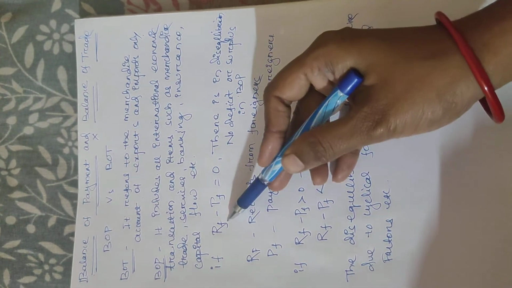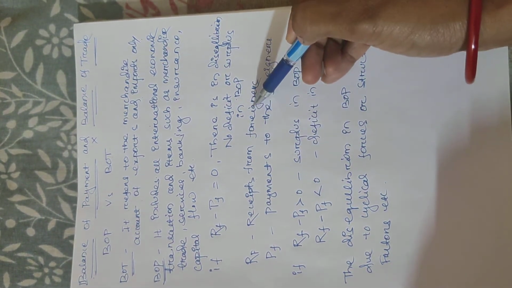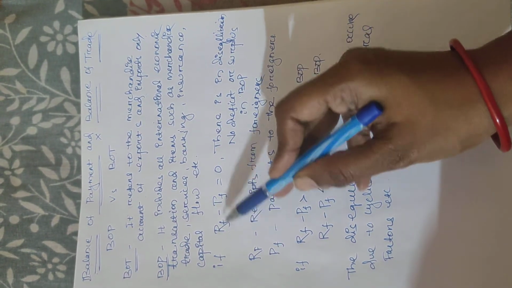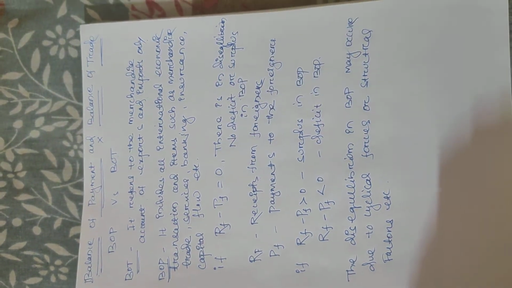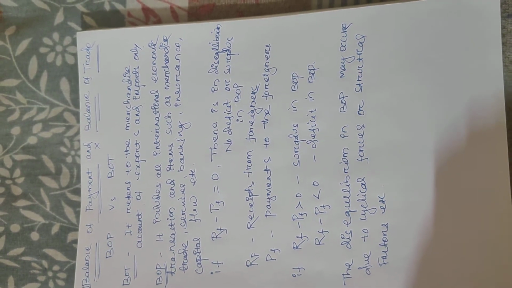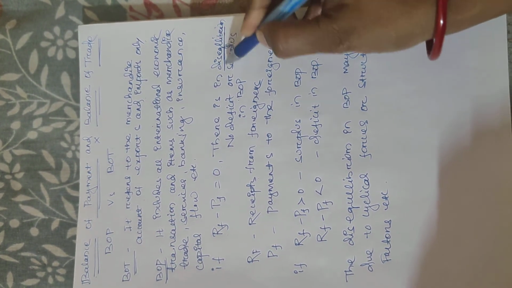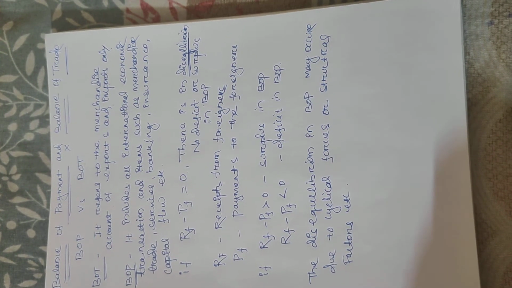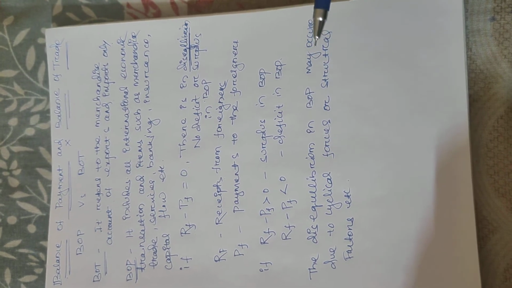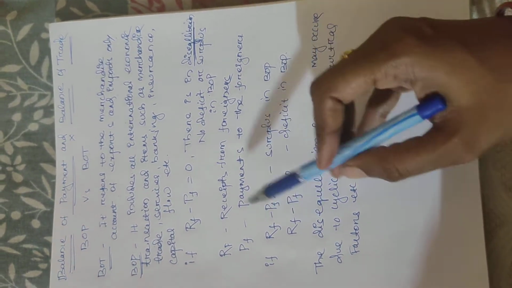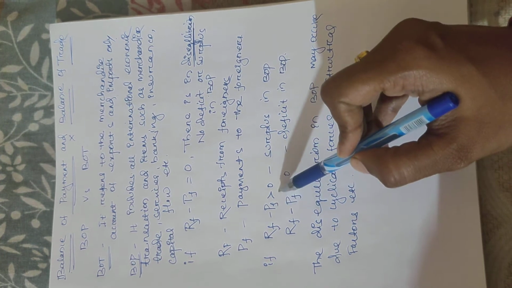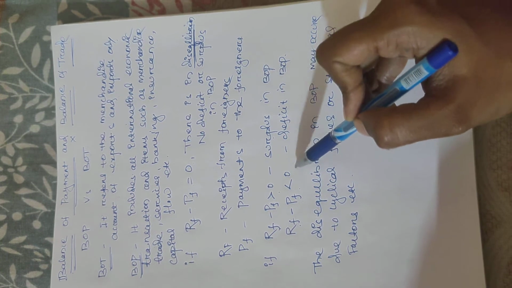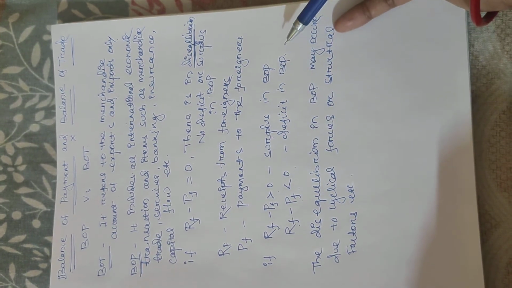Now you can ask me, ma'am, what is RF? RF means receipts from the foreigners and PF is payments to the foreigners. If we see RF minus PF equals 0, it's a very good, balanced situation, no disequilibrium. So what is the word I used? Disequilibrium. That will be my next video, equilibrium and disequilibrium in the balance of payment, very important also. Similarly, if RF minus PF is greater than 0, it means surplus in balance of payment. If RF minus PF is less than 0, it means deficit in balance of payment.